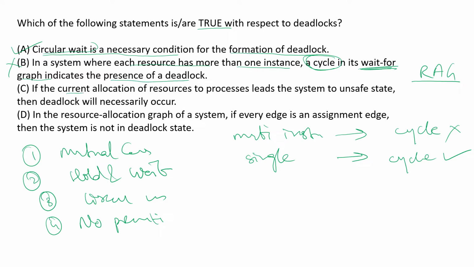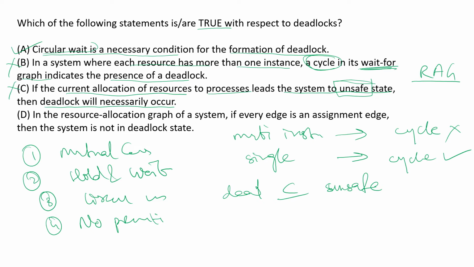If the current allocation of resources to processes leads the system to an unsafe state, then deadlock will necessarily occur. If currently the system is in the safe state, but in future it might go into an unsafe state, then we cannot say for sure that deadlock will necessarily occur or not. It may or may not take place, because deadlock is simply a subset of unsafe state. Unsafe state does not always guarantee the presence of a deadlock. So the statement is incorrect.